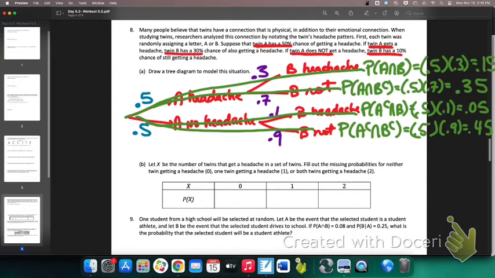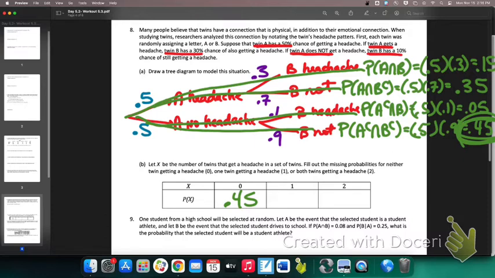The second part of this problem is slightly different than what maybe you've seen, but it is a probability distribution. We're going to let X be the number of twins that get a headache in the set of twins. Fill out the missing probabilities for neither twin getting a headache, so that would be 0, one of them getting a headache, or both of them getting a headache. So, what's the probability that neither of them get a headache? 0.45. That was this last probability we just found.